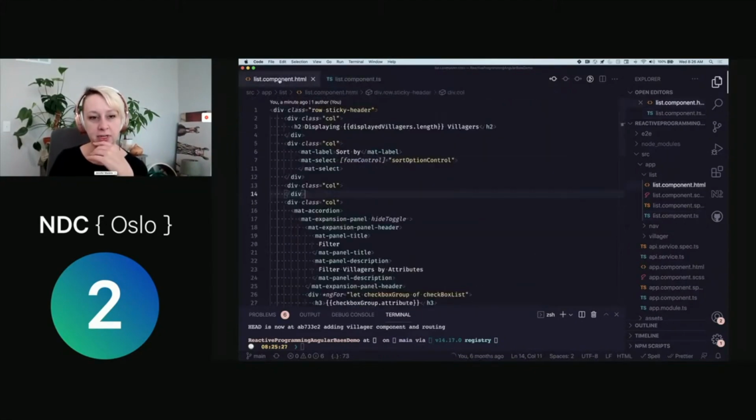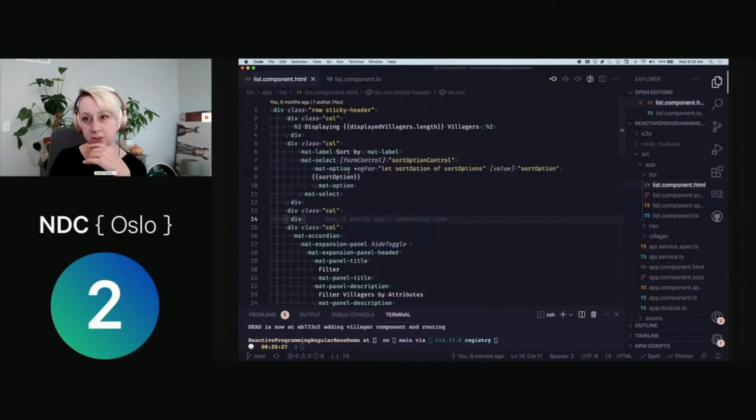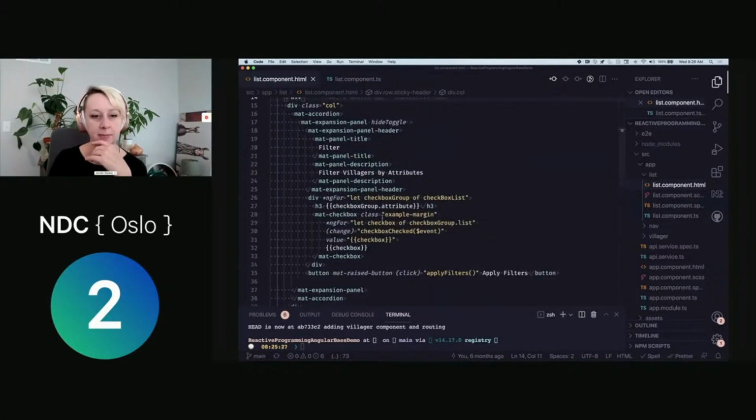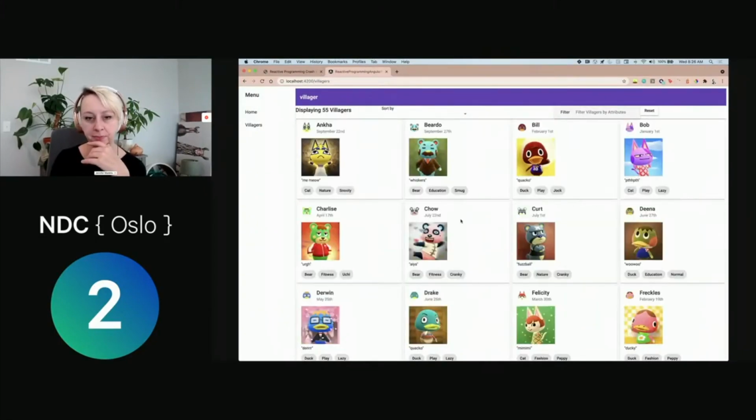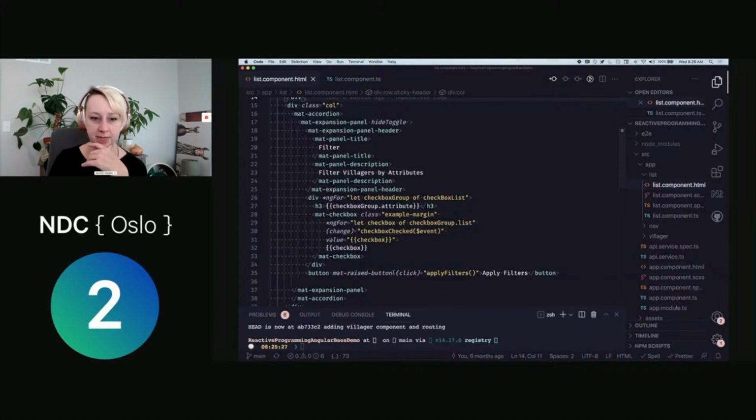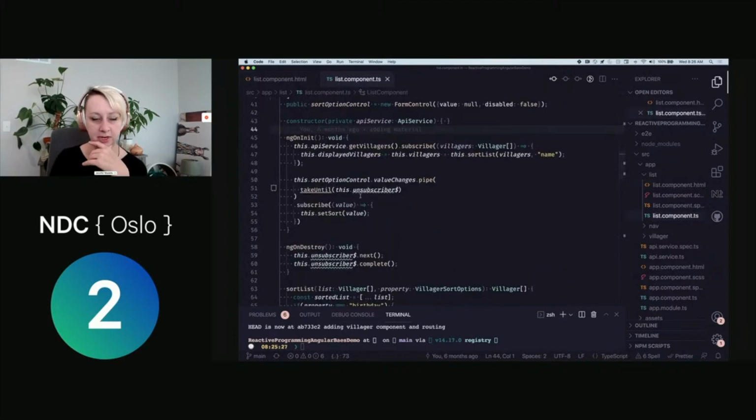So let's look at the different things we have going on in here. I have a form control that I am getting the value change of a user from what sort option they're selecting. And then I have my filter option. If we look again in the UI, I basically have all these different checkboxes, and you can check these and nothing's going to happen until you hit apply filter. That's what we have happening here: when we click this apply filters button, we're executing code.